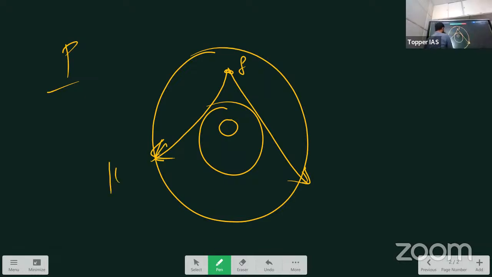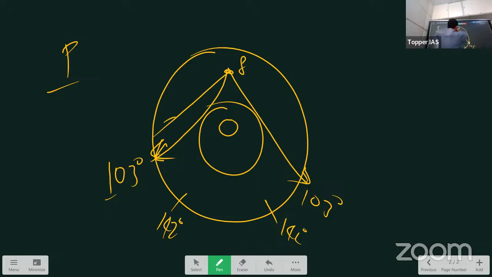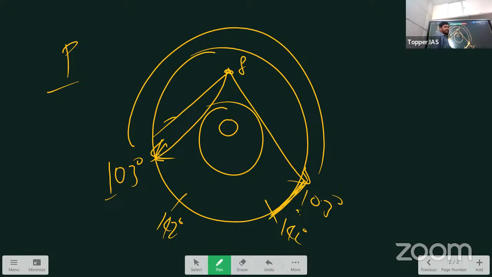So this is say 103 degree. And see, again 142 degree. This side also 142. So what is happening here? Observe here. Till 103 degree, in all this region we observe P waves. But after 103, we are not seeing P waves here. P waves are not recorded between 103 degree to 142 degree on both sides. From this side also, this side also. In these regions of the world, we do not observe P waves which are generated here.